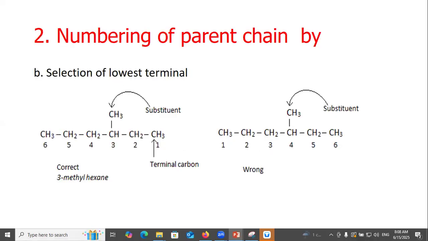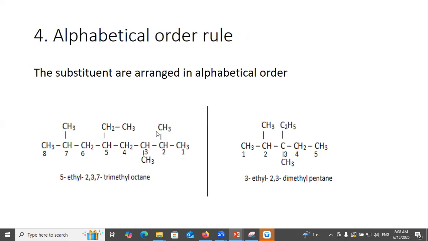These are also the same. Numbering of the parent chain by the selection of the lowest terminal. In this example, the numbering is 1 to 3, three subchains. In this case, 1, 2, 3, 4, four subchains. So you should choose the lowest terminal. This is the correct one.